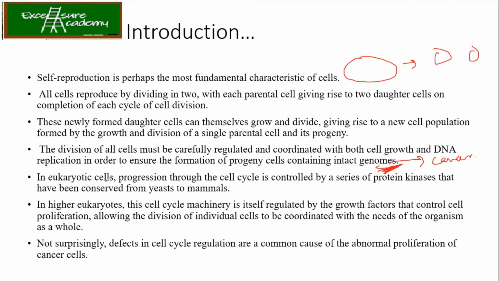Now, in the case of eukaryotic cells, progression through the cell cycle is controlled by a series of protein kinases. And today we'll see that so many kinases are involved in order to regulate the cell cycle.